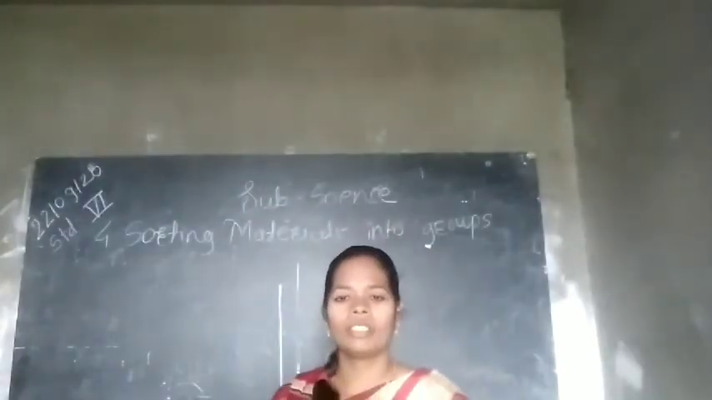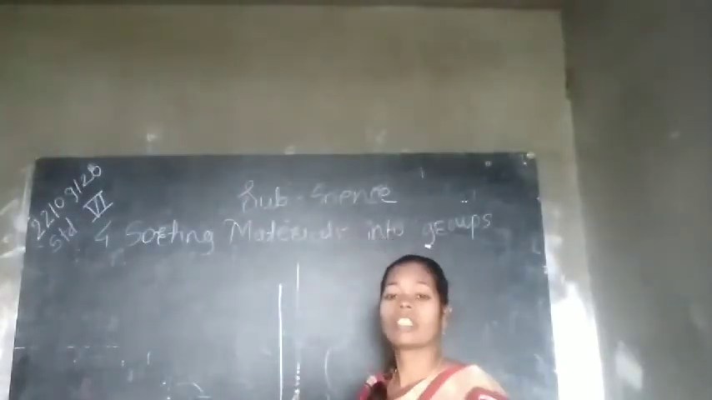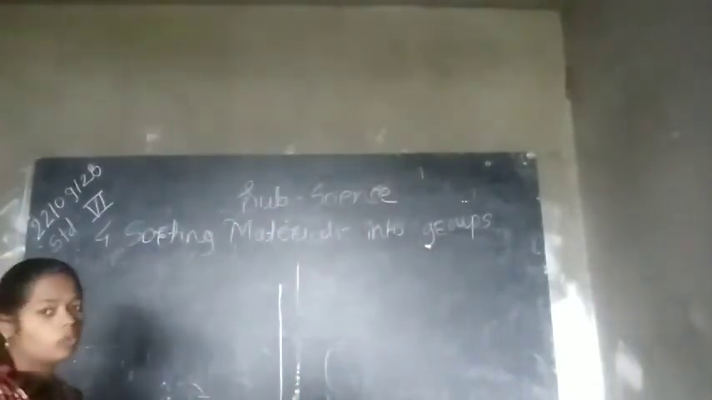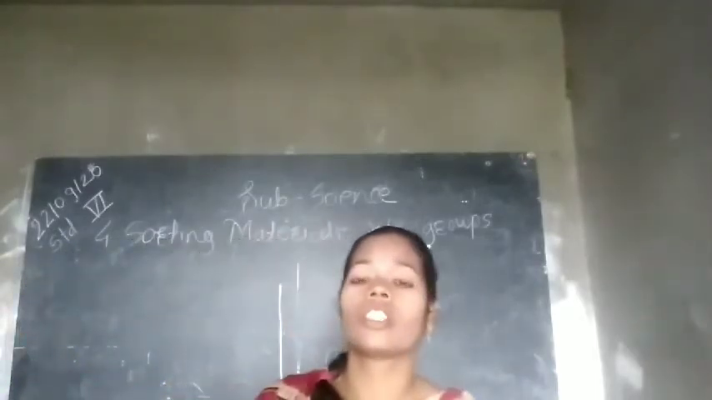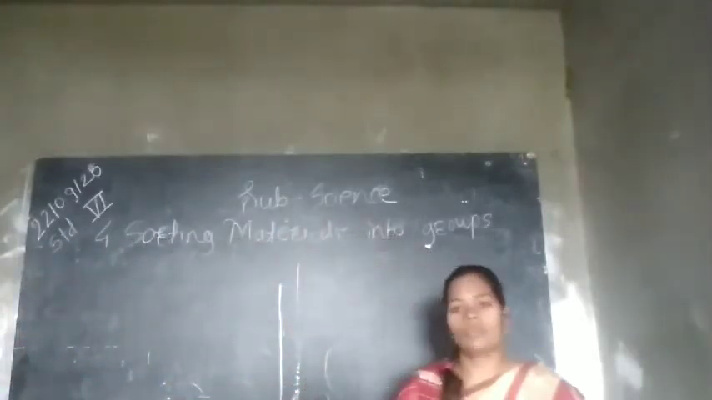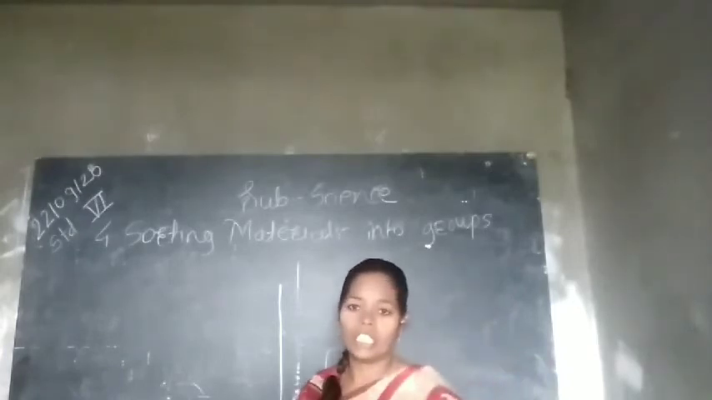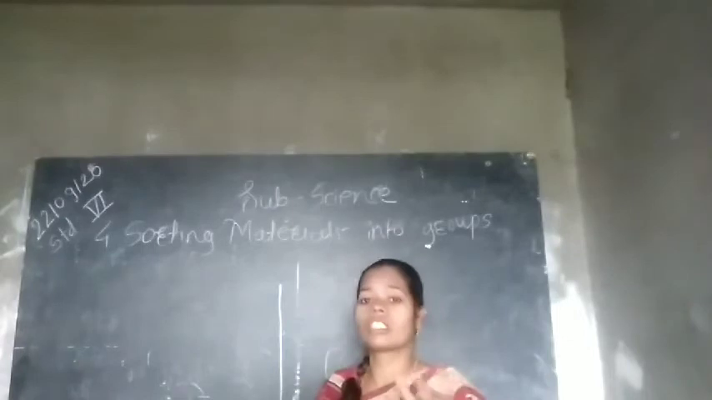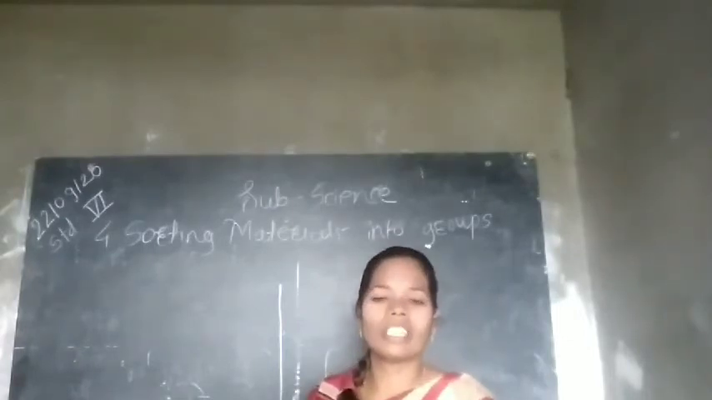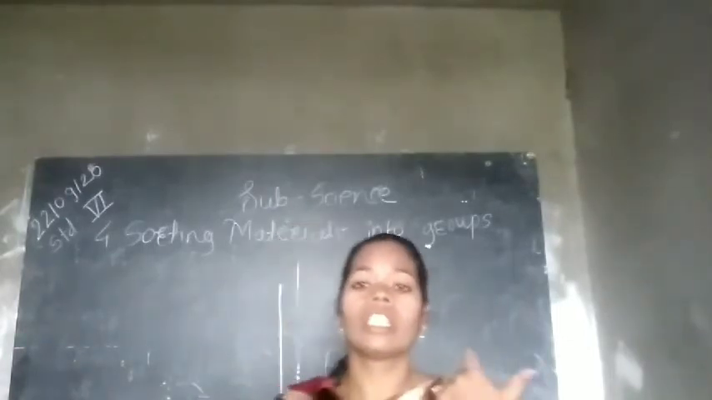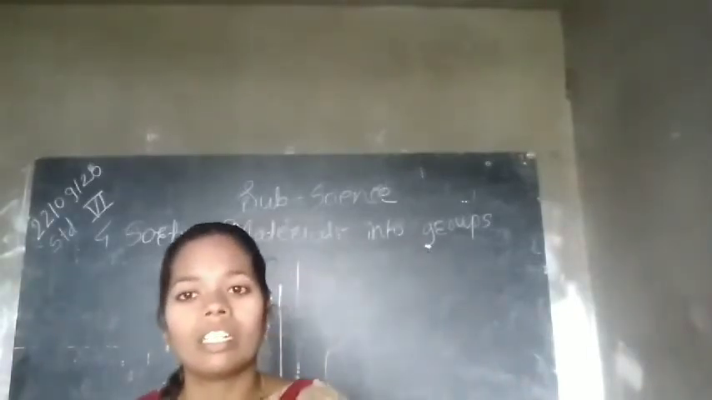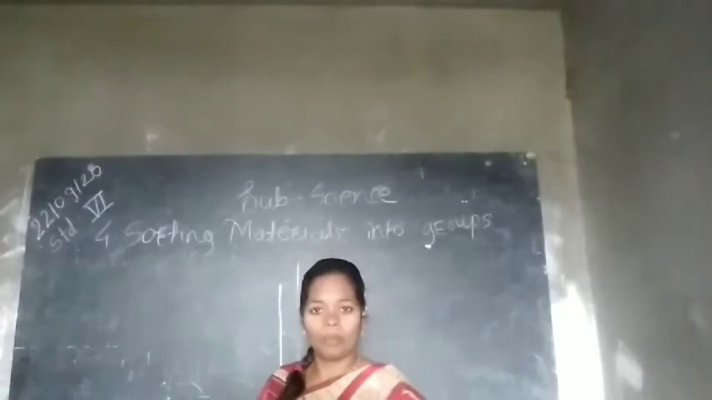So good morning everyone. Today we have to discuss the last remaining point from our lesson number 4, that is sorting material into groups. In previous lectures we discussed some characters which help us to identify, to differentiate, to distinguish things. Which are the characters? Yes, transparency, density, mass, volume, etc. I hope you remember that.